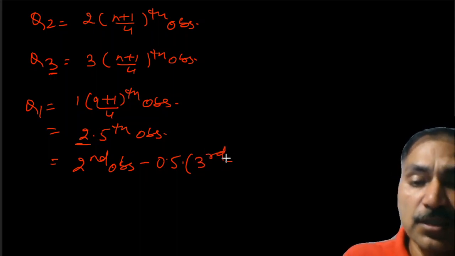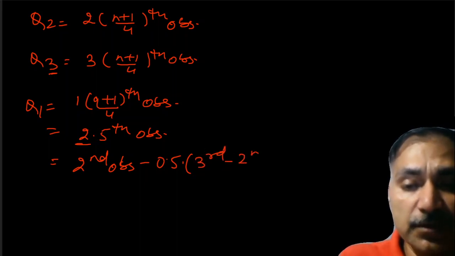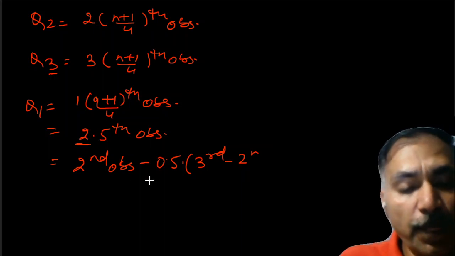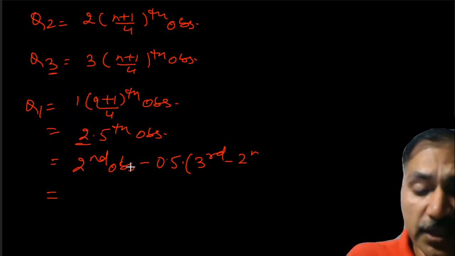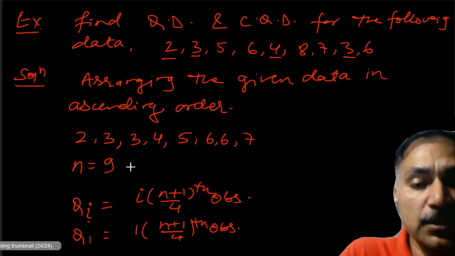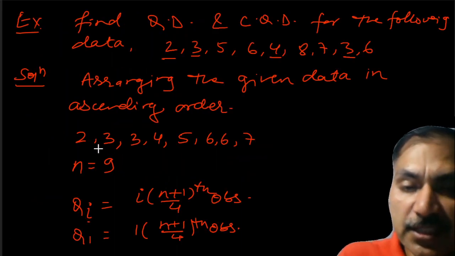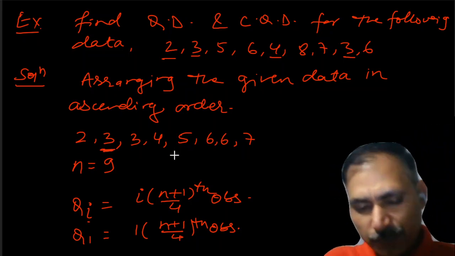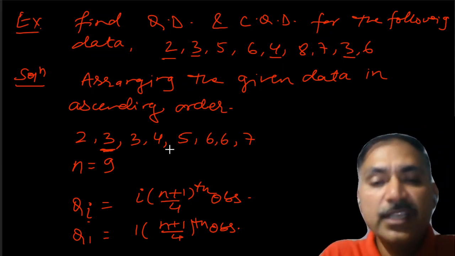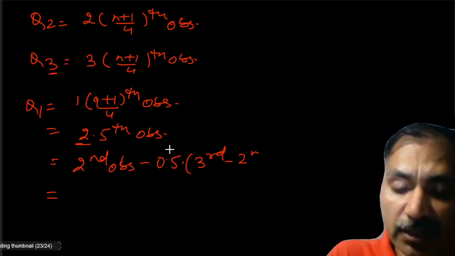so it is going to be third minus second observation. Okay, so we will go back and see in the ascending order what the second observation and third observation were. After arranging in ascending order, the second observation is 3, and for the next, we require the third observation.